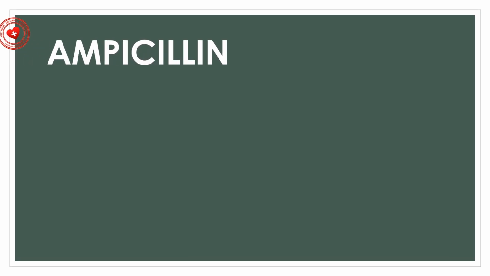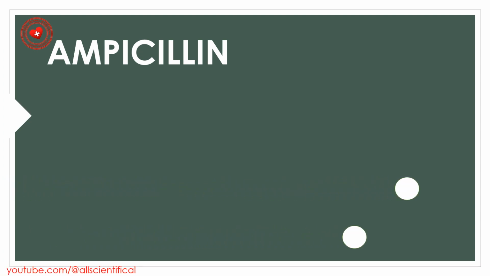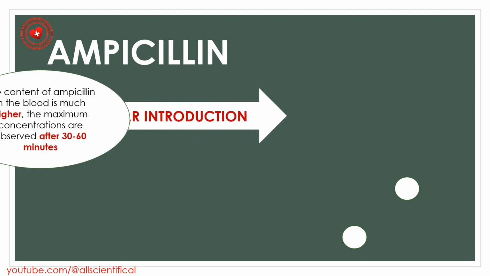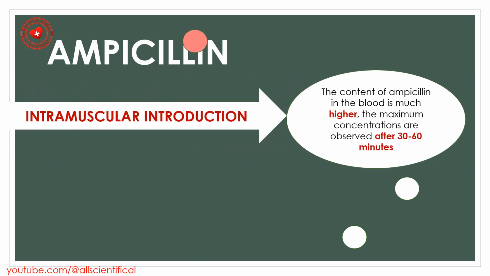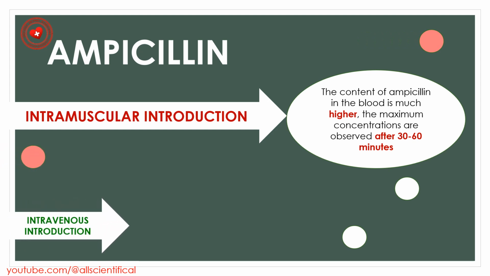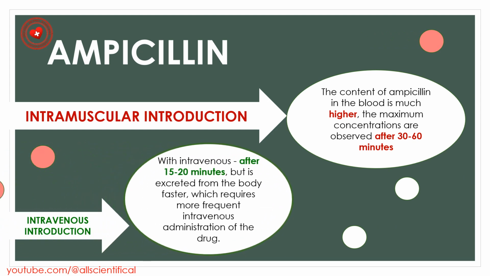With intramuscular administration of ampicillin, its content in the blood is much higher. The maximum concentration is observed already after 30-60 minutes and with intravenous after 15-20 minutes, but it is excreted from the body faster, which requires more frequent intravenous administration of the drug.